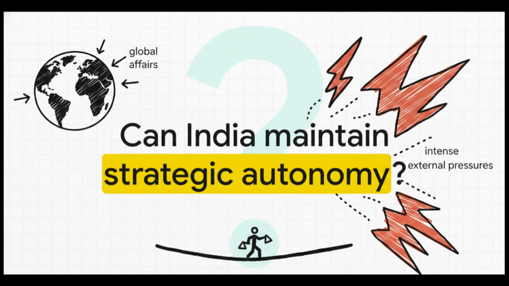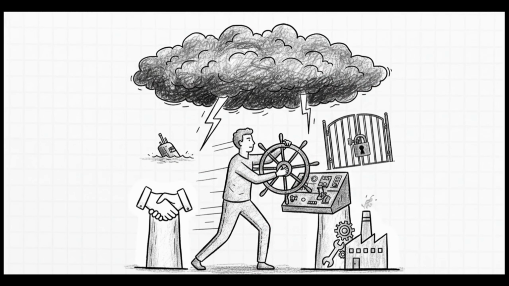Moving to GS2, here is a classic analytical question where you must weigh India's multi-alignment strategy against intense external pressures. How do you tackle a question that touches on such a delicate geopolitical tightrope? A top-tier answer here doesn't just blindly praise India's policy, it critically examines the friction. You need to acknowledge the immense challenges we face. U.S. pressure under CAATSA to cut Russian oil, the heavy threat to our investments in Iran's Chabahar port due to